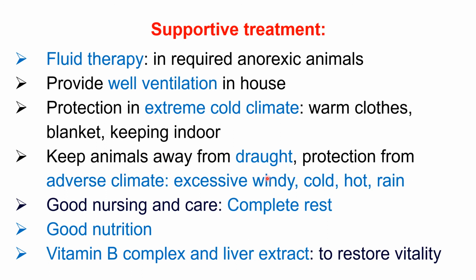Keep the animal away from draught. If there is a drastic change in the environment from cold to hot and hot to cold, windy or rainy, protection is required because this may invite rhinitis. In such cases, keep the animal protected under shade in the house.